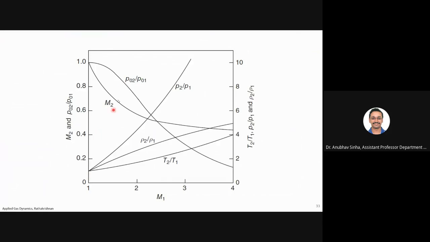Okay, I am leaving this as homework. Next class I will ask you why this is so. Why is P02 by P01 decreasing and P2 by P1 increasing? The answer lies when you expand this. When you write the formula for P02, you see why this is decreasing and why this is increasing.